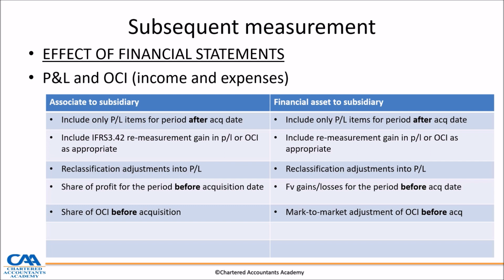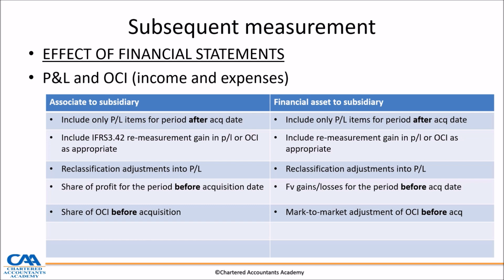Then if there was OCI before, or OCI items that have been recognized, we also expect the reclassification adjustment in the P&L. Then if it was an associate or a joint venture, we also expect a share of profit for the period before acquisition date.